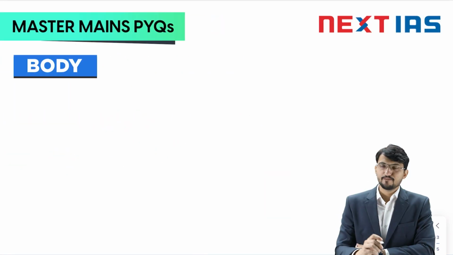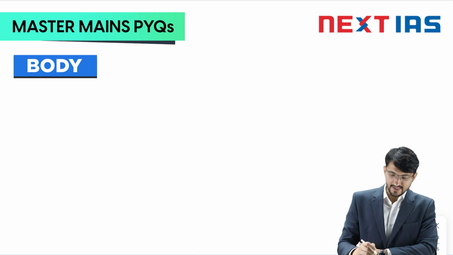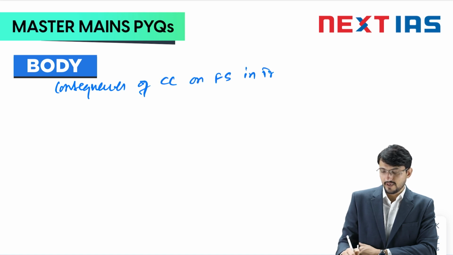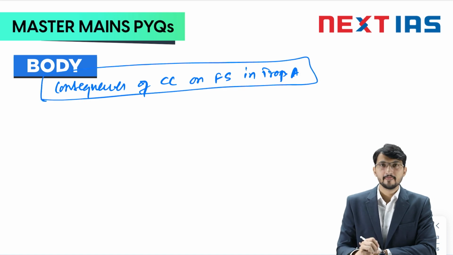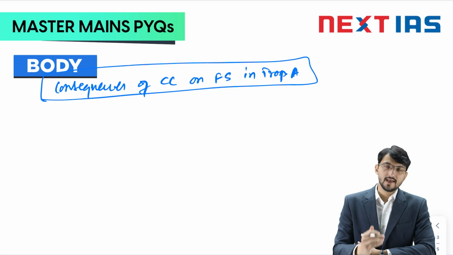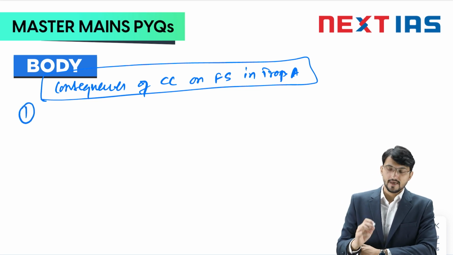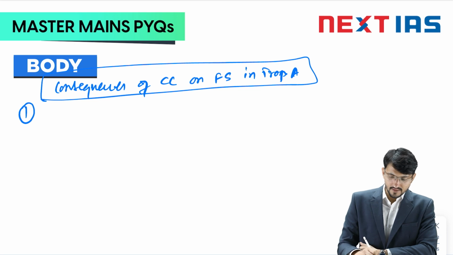Fine. So let us jump into the body part. So in body part, you write a subheading. The subheading can be simply consequences of climate change on food security in tropical areas, tropical countries. That way you can make a subheading. After writing this subheading, directly jump into the points. So first point you can discuss, it can be about your yield, crop yield.